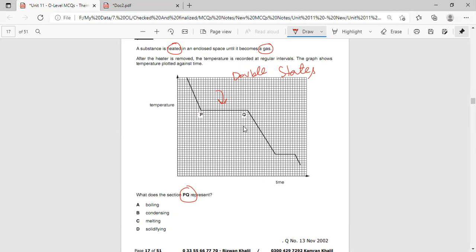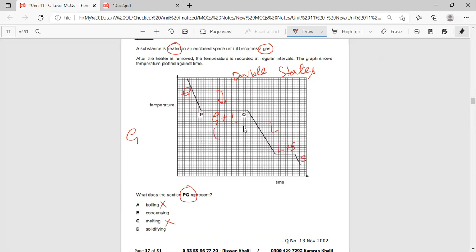It cannot be boiling because temperature decreases. It cannot be melting because temperature decreases. Since the substance was heated and turned into gaseous form, initially it is gas plus liquid, then liquid plus solid, and then solid.